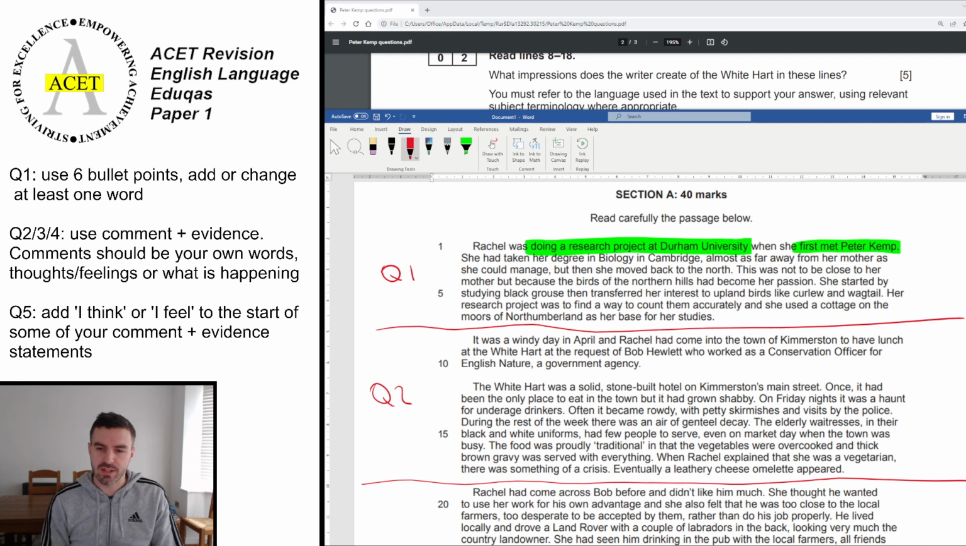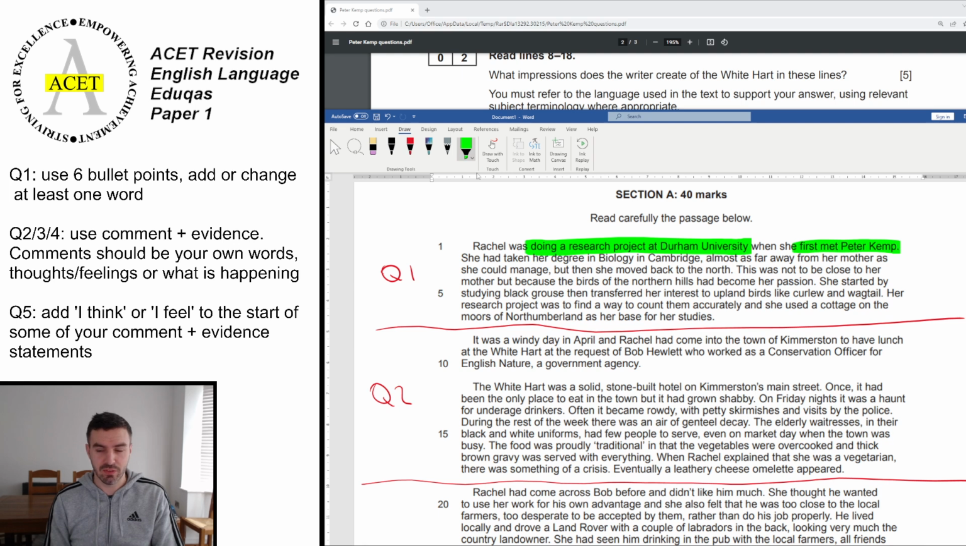All right. So it says, it was a windy day in April. Doesn't tell us anything about the White Hart. And Rachel had come into the town of Kimmerston to have lunch at the White Hart. Okay, so it's mentioned now, but we don't know anything about it. At the request of Bob Hewlett, who worked as a conservation officer for English Nature, a government agency. Still don't know anything about the White Hart. The White Hart was a solid stone-built hotel on Kimmerston's main street.